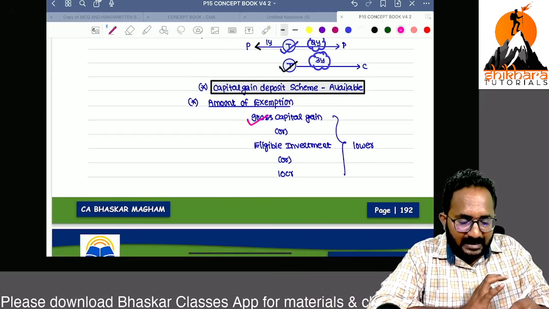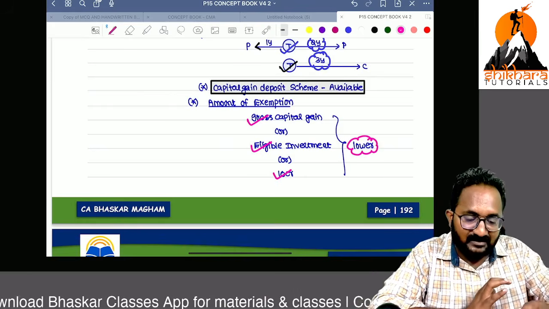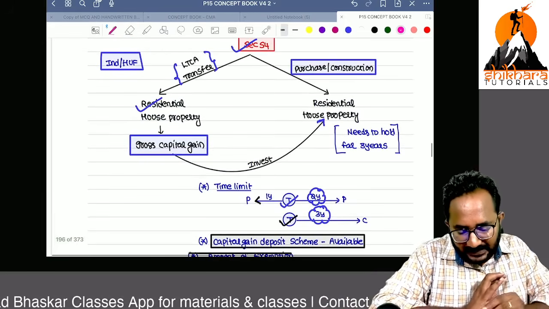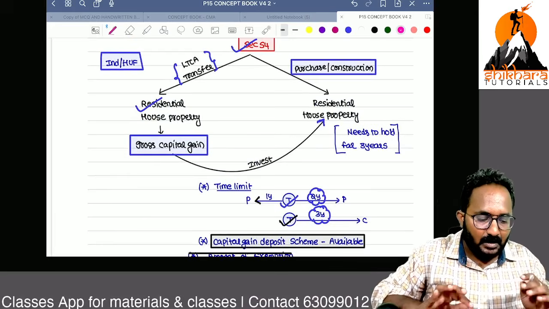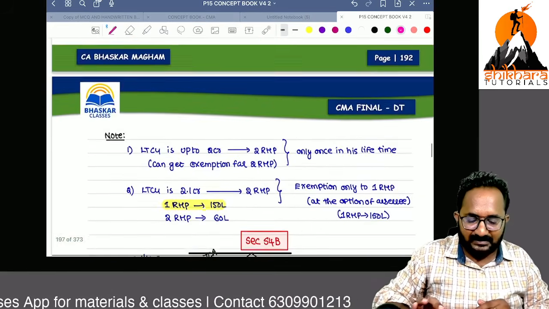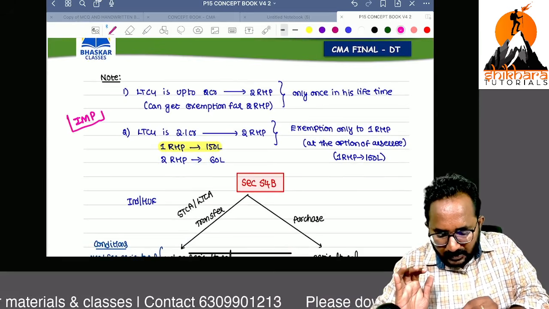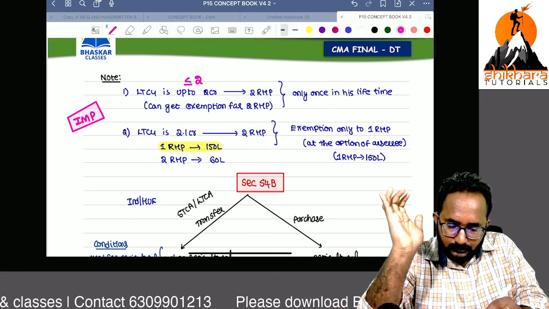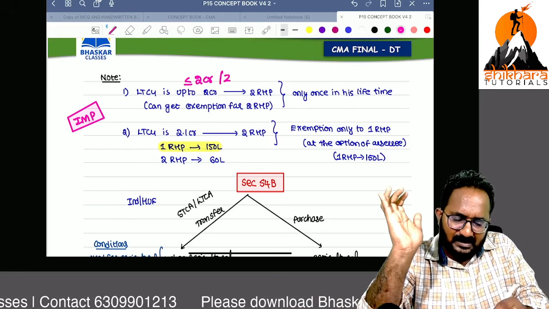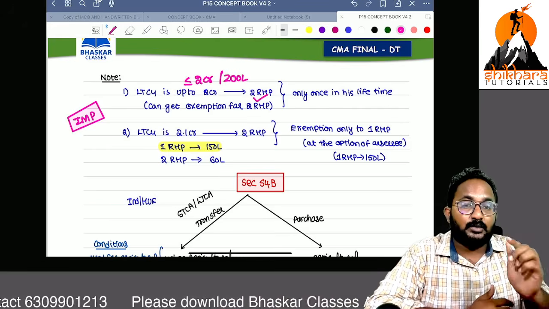Now, the gross capital gain amount, the eligible investment, or 10 crores, whichever is lower, is the exemption under section 54. The gross capital gain amount, the investment amount, or the 10 crores limit is imposed. Whichever is lower is eligible as exemption. It is important, we already discussed it in an MCQ also. If the long-term capital gain is up to 2 crores, or you can easily remember 200 lakhs also, you can get that exemption for 2 residential house properties.